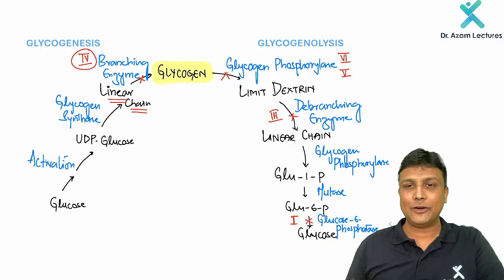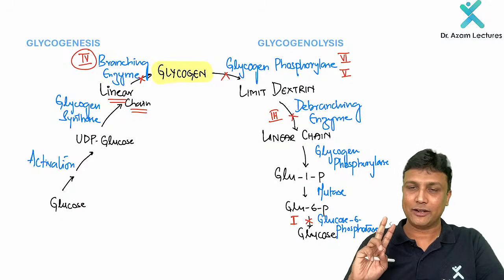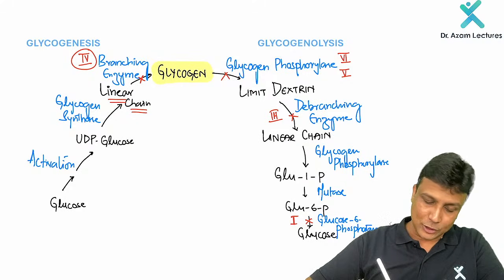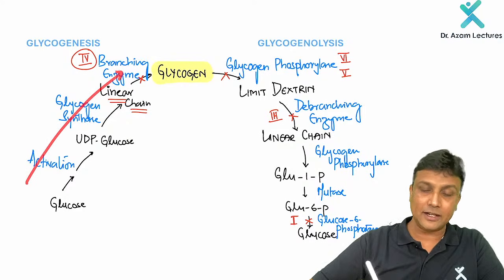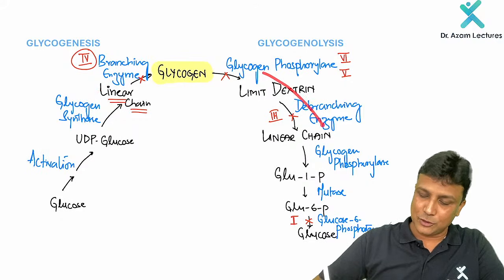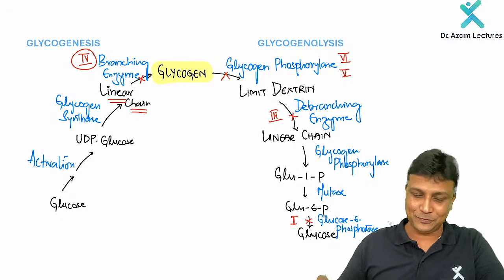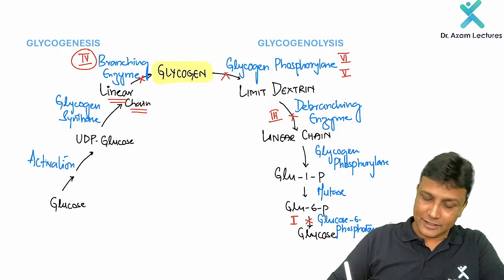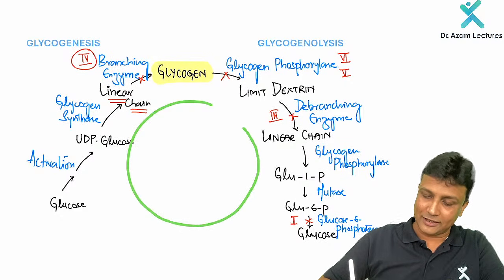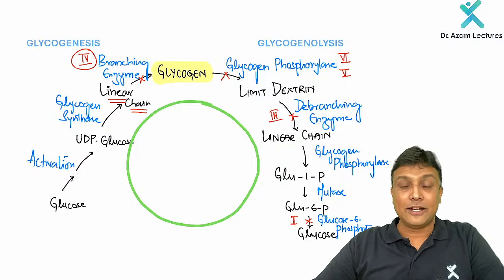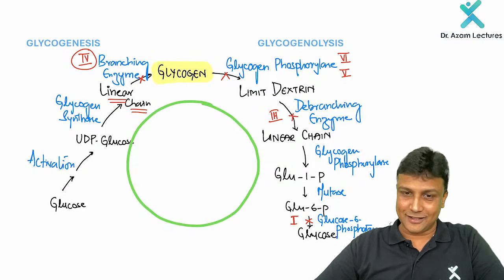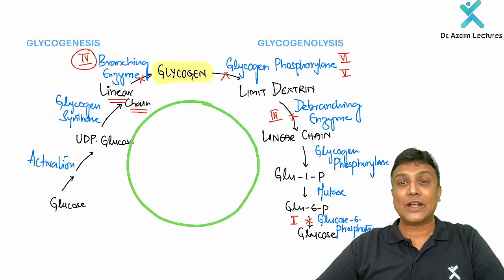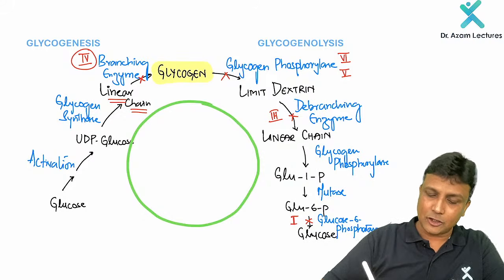The only one which is left out right now is type 2. Now I told you glycogenesis will take place in the cytoplasm. Glycogenolysis will also take place in the cytoplasm. So basically, where are we right now? We are in the cytoplasm. Now in the cytoplasm, there is one cell organelle that is the suicidal bag of the cell, that is nothing but your lysosome.